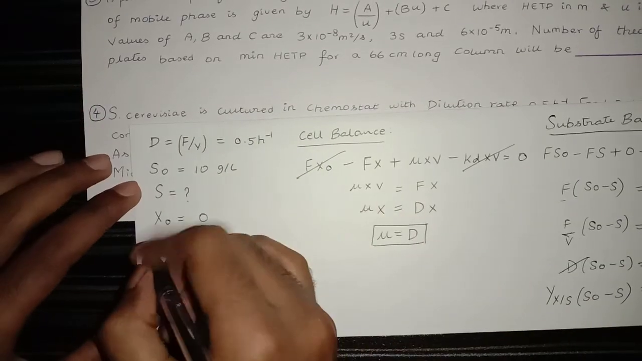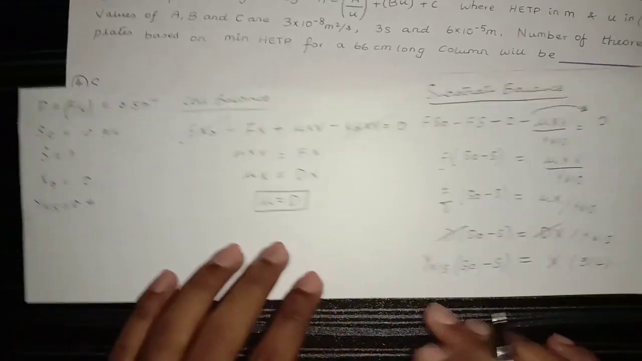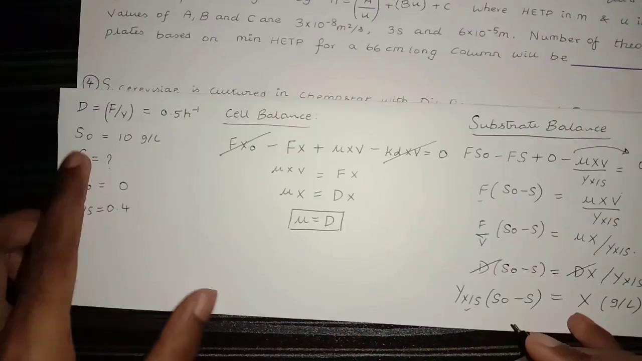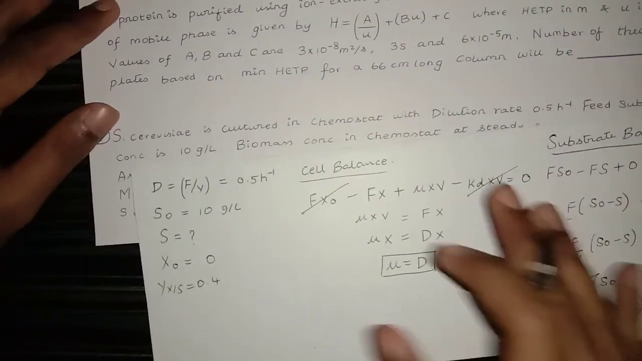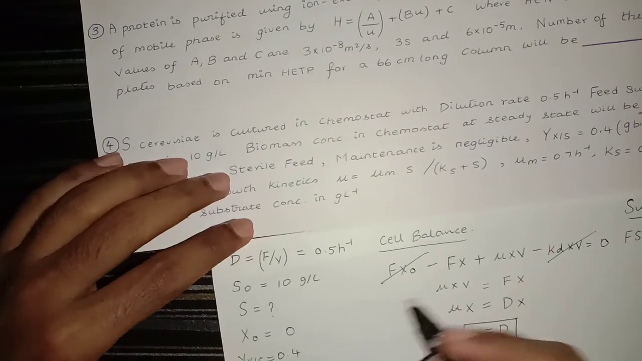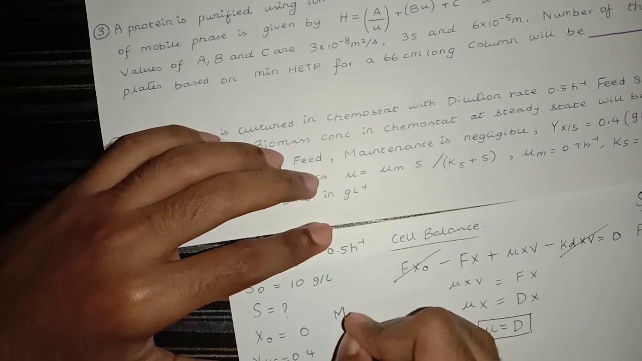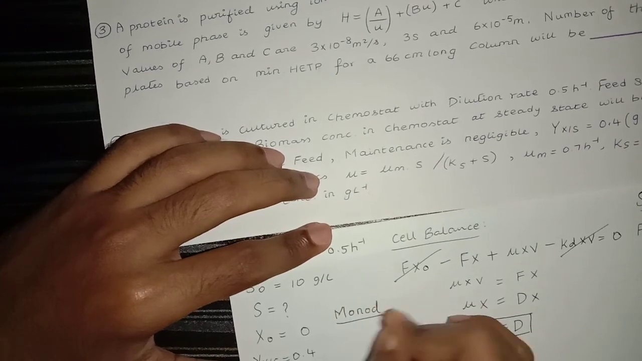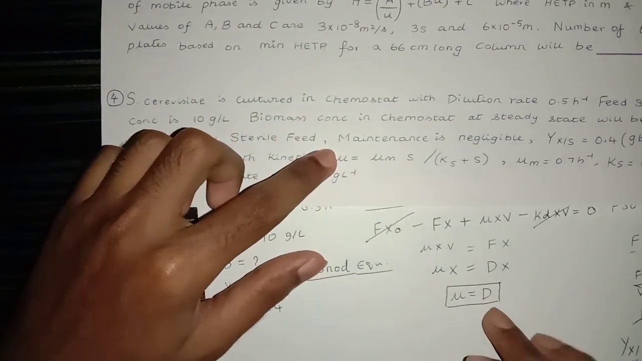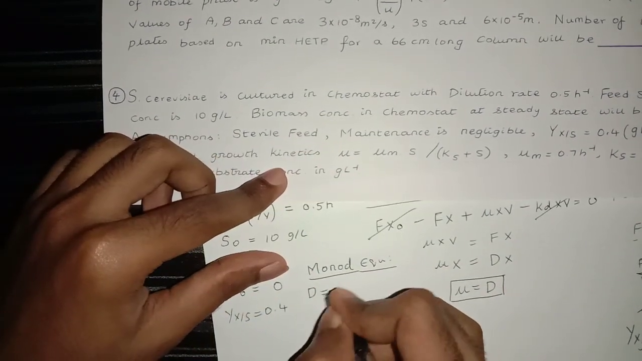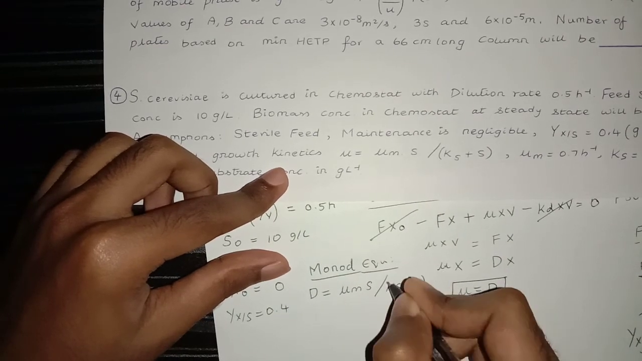And we have the values, say Y x bar S is equal to 0.4. So Y x bar S is known, S0 is equal to 10, this is known, and S is unknown. So let's use the Monod kinetics to arrive at the value of S. Monod equation: mu is equal to D from the cell balance. Therefore, D is equal to mu max S over Ks plus S.